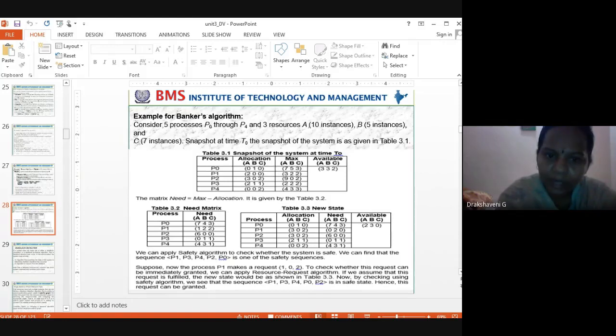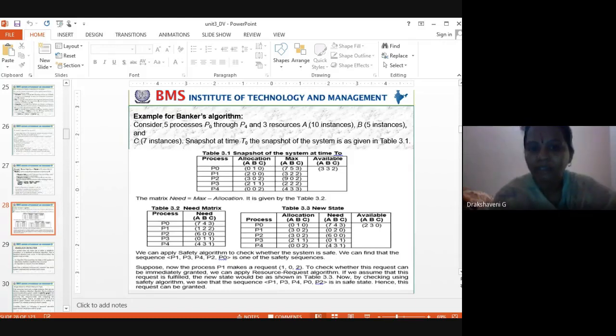One is used by P0, and P3 is using 1, so that adds to 2. For C's, P1 is 0, P2 wants 2 books, P3 wants 1 book, P4 wants 2 books. Add all this: 2, 1, 2 is 5. For A's, 0, 2, 3, 2, 0 is a total of 7.